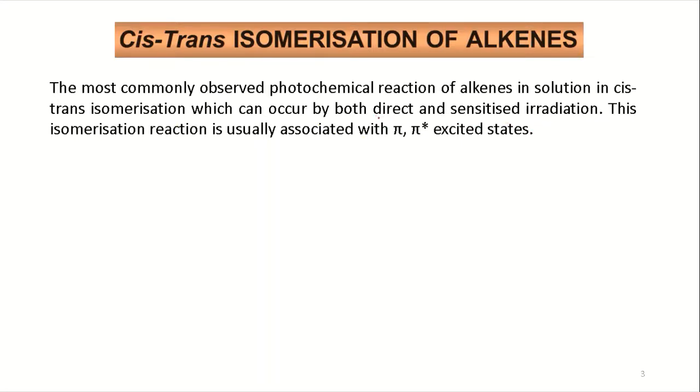In the last class we talked about direct and sensitized reactions, so here we can have both chemistries based on the situation. This isomerization reaction is usually associated with pi to pi star, because the alkene offers the pi and pi star molecular orbitals where we see the electronic transition happen.